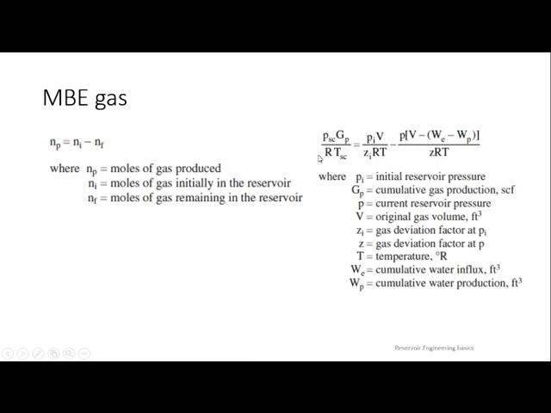So Z at surface condition will be 1. In PV, P will be PSC, because at surface condition P will be PSC. At surface condition the volume of gas is nothing but the produced gas, that is GP, and the gas constant R is as it is. R is constant everywhere, and the temperature at surface condition will be TSC. The same PV by ZRT applies initially, and PV by ZRT for what is remaining. Remaining, why? Because this V will not be the same, because water will come inside. So you need to ignore that V. That is the reason you are going to add this. This itself is the material balance equation for gas.